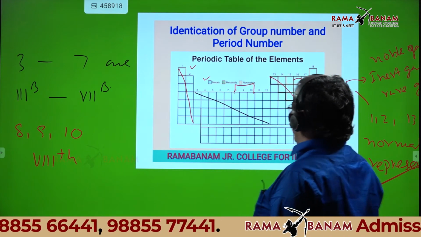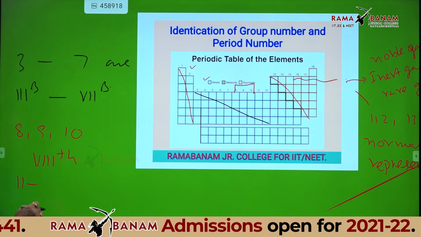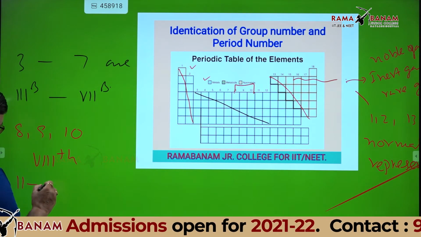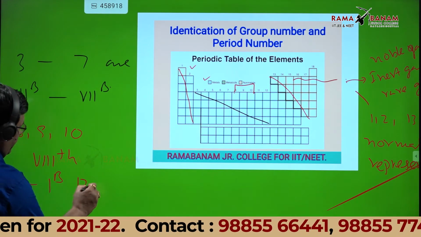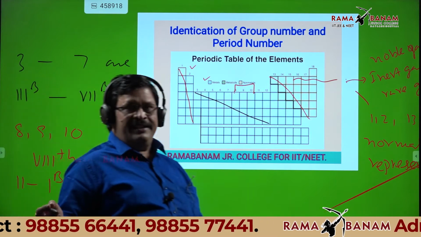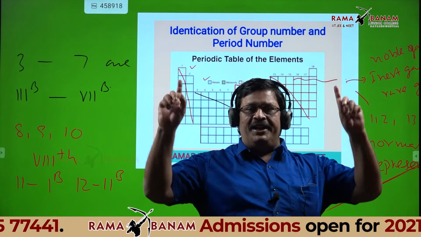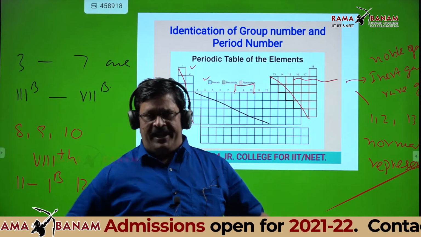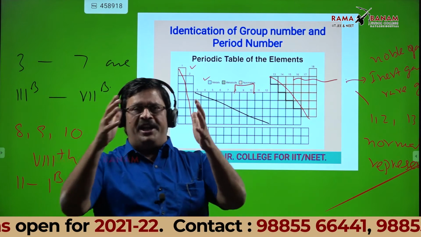Column number 11. Can anyone tell? 1B, sir. Excellent. 12 is 2B. That's it. One more time, listen. 1, 2, 13 to 17 are representative elements. 3 to 12 are d-block elements.